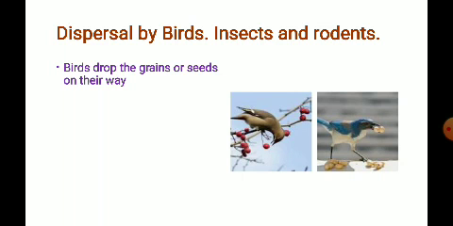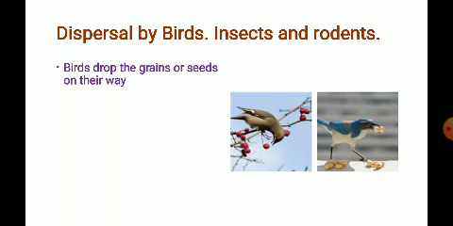The birds carry the fruits and the seeds to their nests, and while carrying, the grains may drop onto the soil on their way. The seed is thus dispersed from the parent plant to another place through this agent, the bird.